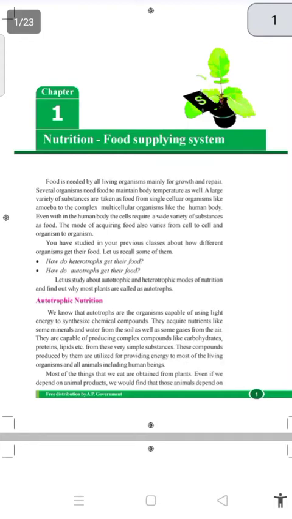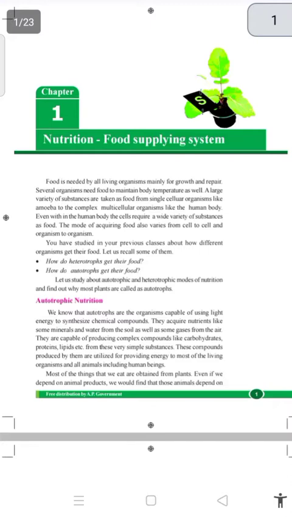Heterotrophic nutrition is the mode of nutrition in which an organism takes food from another organism. It means they cannot prepare their own food, but they take food from other organisms. That is called heterotrophic nutrition. Examples: amoeba, human, rat, cat, etc. What are autotrophs? How do autotrophs get their food?